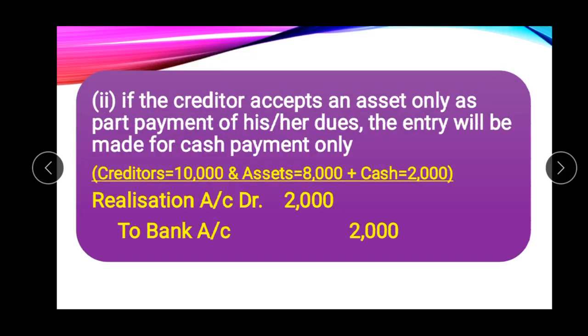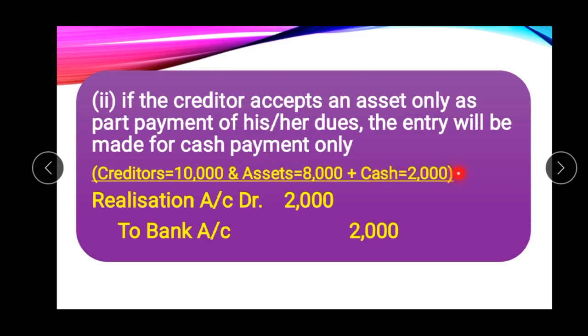So next, if the creditors accept an asset only as part payment of his dues, the entry will be made for the cash payment only. In the second case, suppose the creditors are of rupees 10,000 and the asset given to him is of rupees 8,000, and the rest of the payment is made through cash.